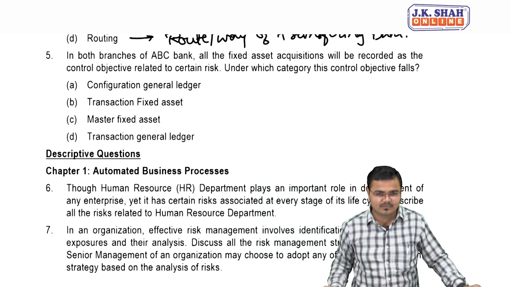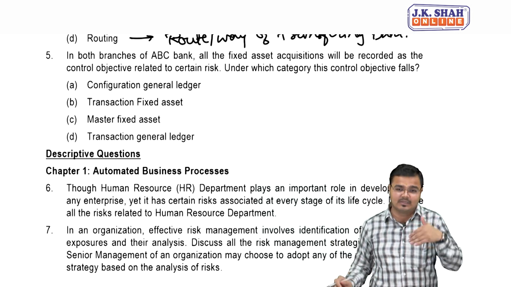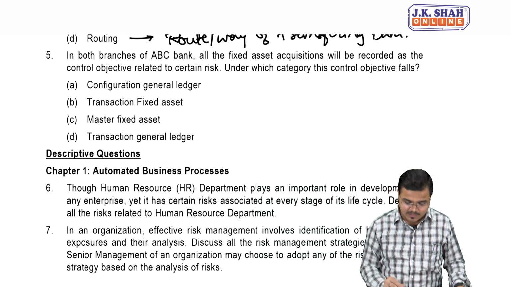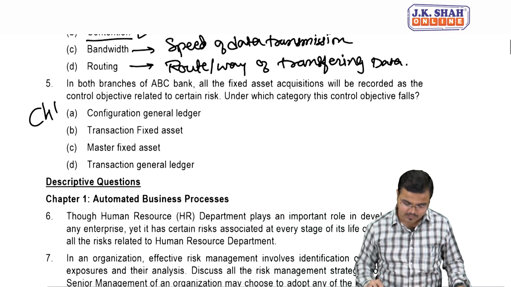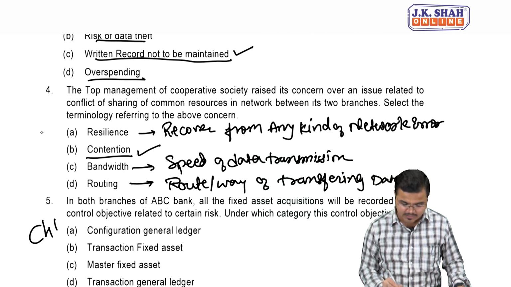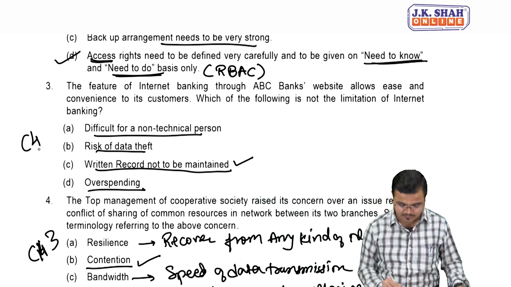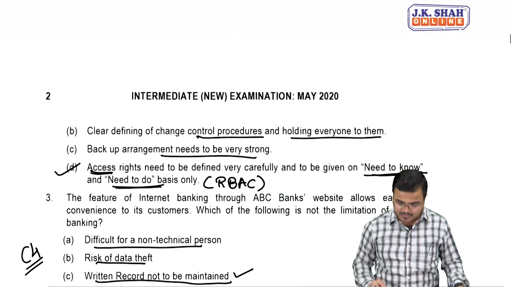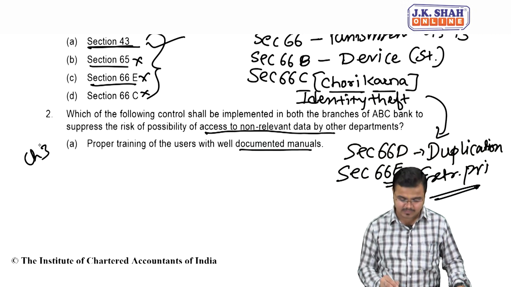Very simple question. Now this is something from chapter number 1. See what they had done. This one they asked from chapter number 1, this resiliency from chapter number 3, this thing from chapter number 4, access control from chapter 3, and this one from chapter number 5.